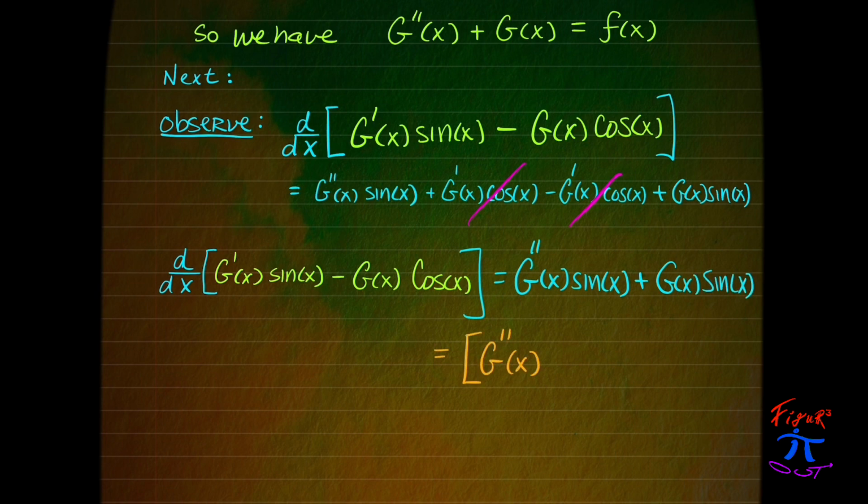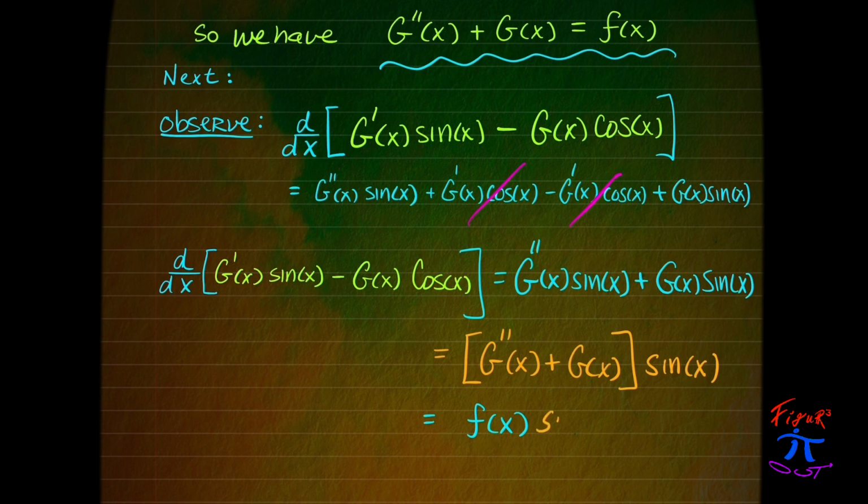And we can factor a sine of x out of that, leaving us with g double prime plus g times the sine of x. And now what we established earlier becomes clear.